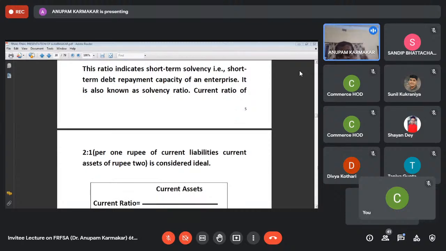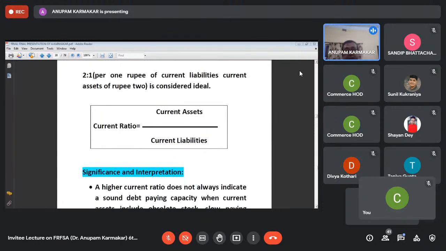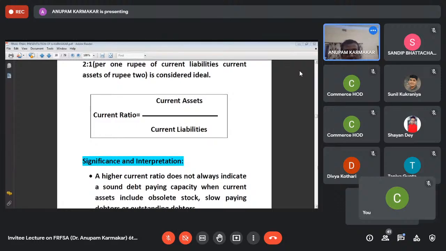The standard is, remember, 2:1, that is per 1 rupee of current liabilities, current assets of 2 rupees. That is, current assets 2 means current liability should be 1. It is considered as ideal. Current ratio is current assets by current liabilities.